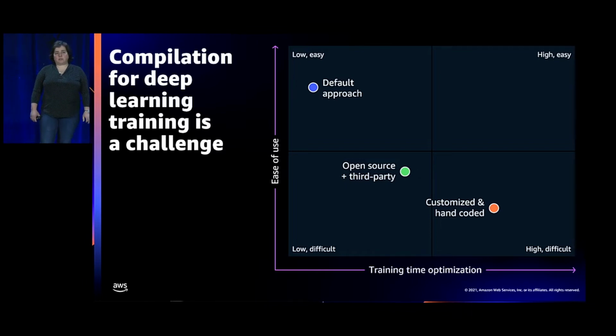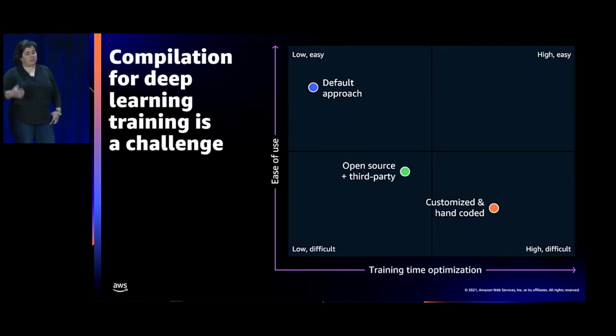This is where a lot of customers are today, because it's the default approach and there's no incremental implementation. The problem is that the default isn't very well optimized. For example, the default framework does not make any computational graph level optimizations. So customers end up leaving a lot of performance on the table when they stick with the default settings. Here, the training process does not take full advantage of the hardware.